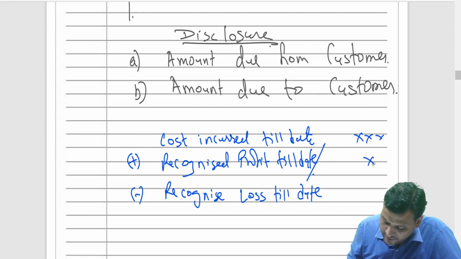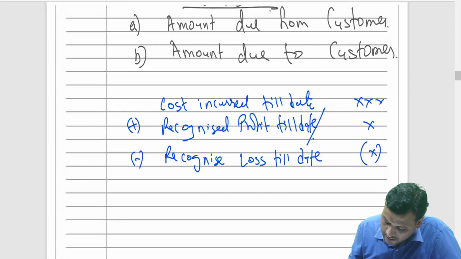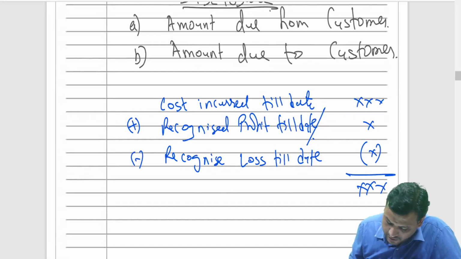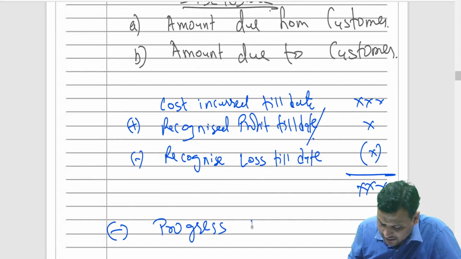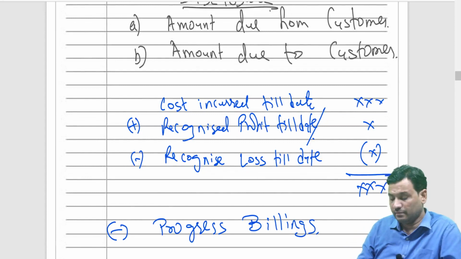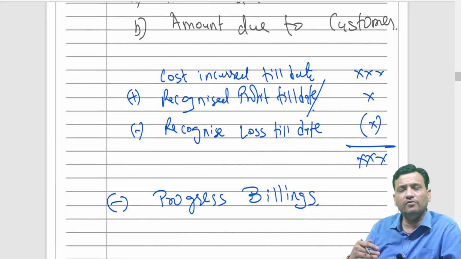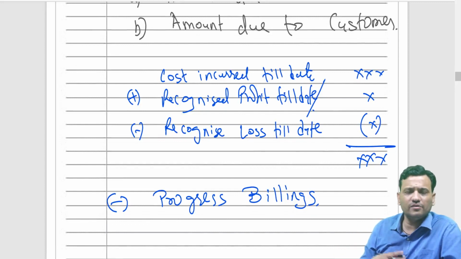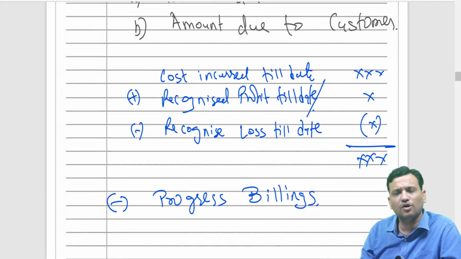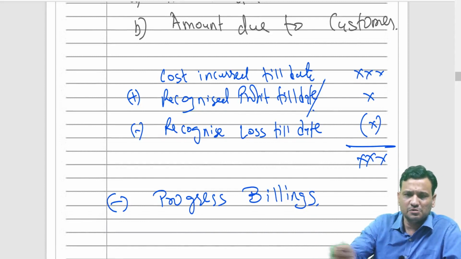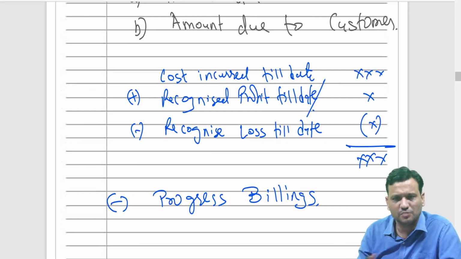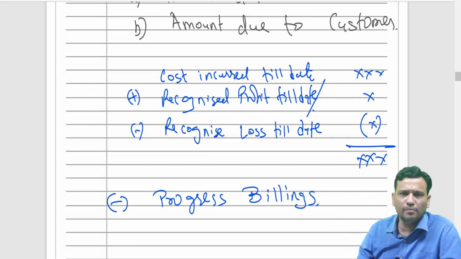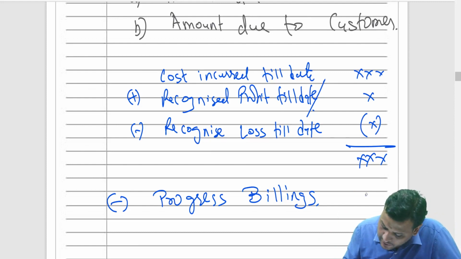Of course, both of them can never be there. From this, I have to deduct something referred to as progress billings. Progress billing means what? As and when the work progresses, what we do as a contractor is start billing the customer, the contractee. Okay, I have completed this much work, give me this much amount. Of course, we don't wait for the contract to get completed. So that is referred to as progress billings.